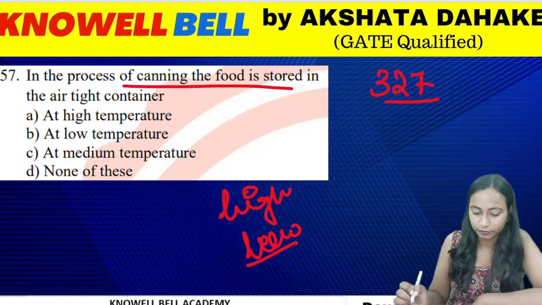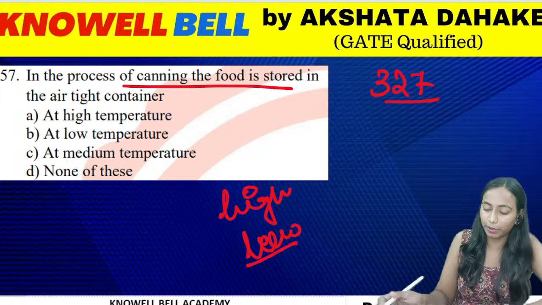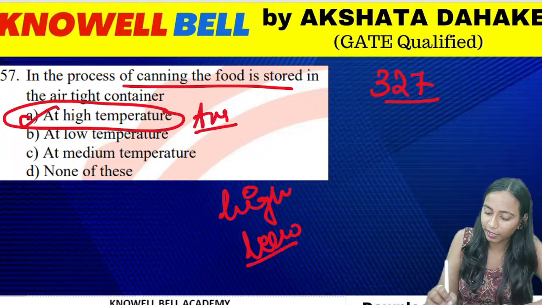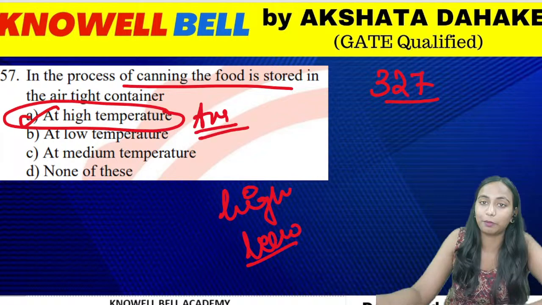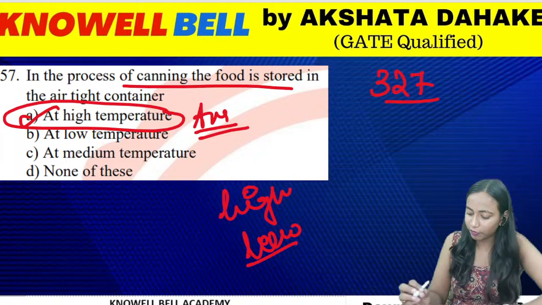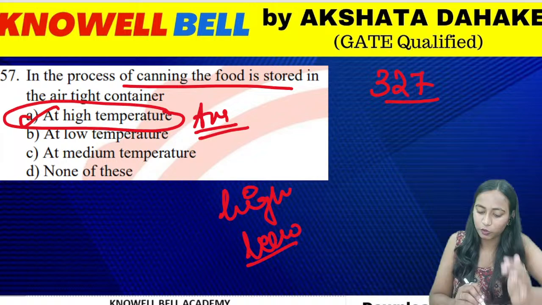In the process of canning, food is stored in an airtight container, low temperature, high temperature, medium temperature. So always keep in mind, what do we do in canning? In canning, food is stored at high temperature. We store the food in canning at excessively high temperature. So what is the correct answer for the question? Option A. We store it at high temperature in canning. Next question.